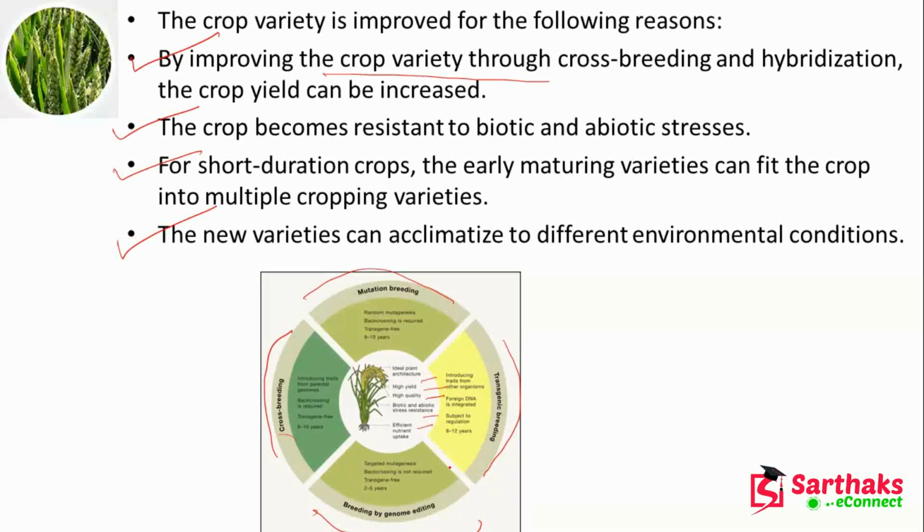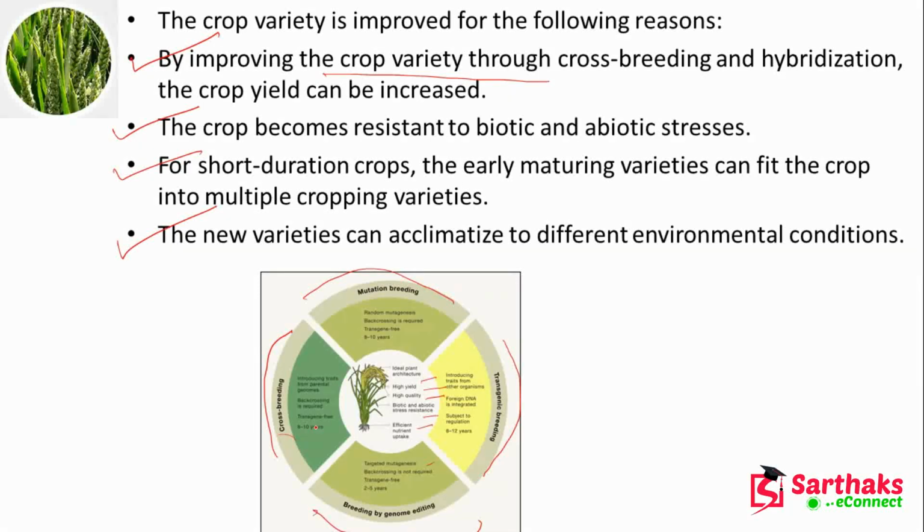Mutation breeding means random mutagenesis, and a background free of transgenes requires 8 to 10 years.